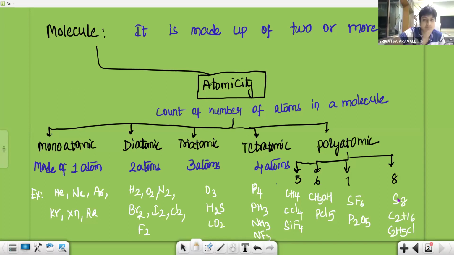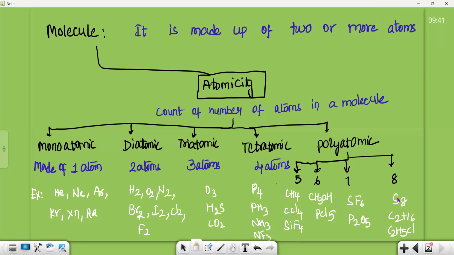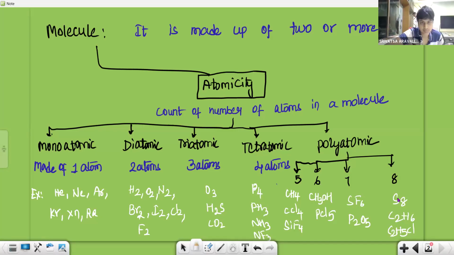Are you clear with the molecule definition? Please read what I mentioned on the board. The molecule is made up of two or more atoms. Molecule atomicity is the count of the number of atoms in a molecule.